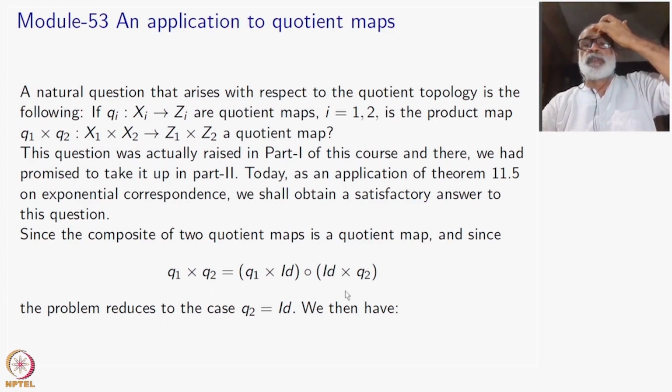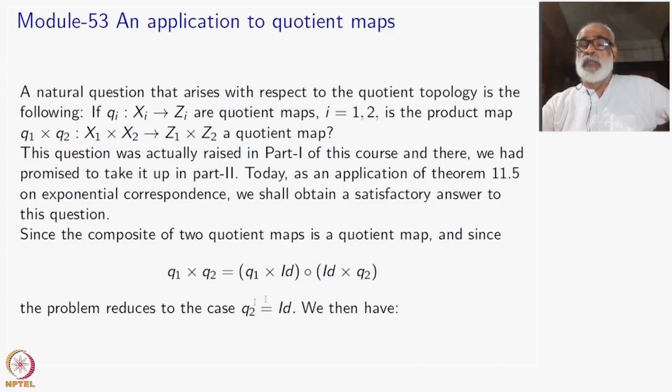This is just a set theoretic fact for any function of product sets. So, if I have shown that each one on the right hand side is a quotient map, composite of quotient maps is a quotient map. Therefore, Q1 cross Q2 will also be a quotient map.